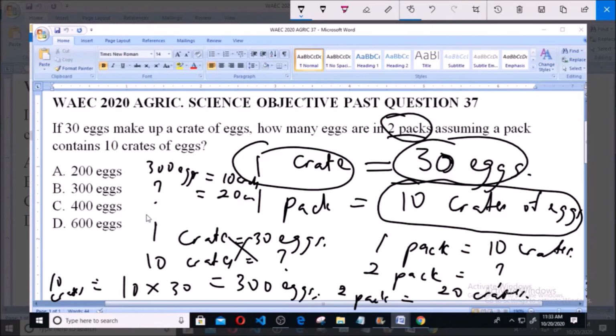So that will be 300 times 20 divided by 10. And if you do this, you get 600 eggs. So option D, 600 eggs. 600 eggs is the number of eggs you have in 2 packs using the data given to us.